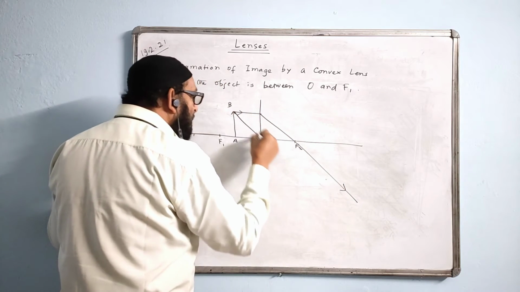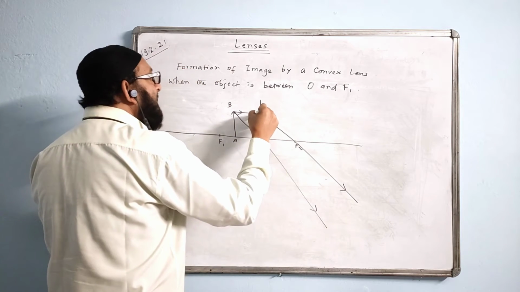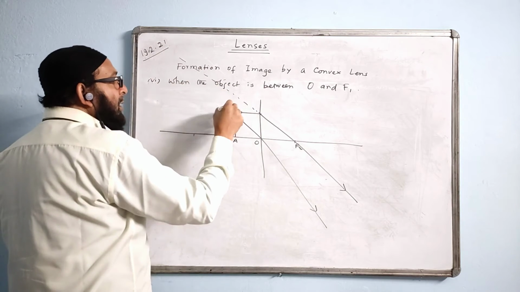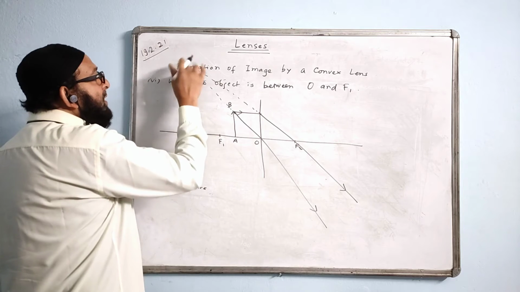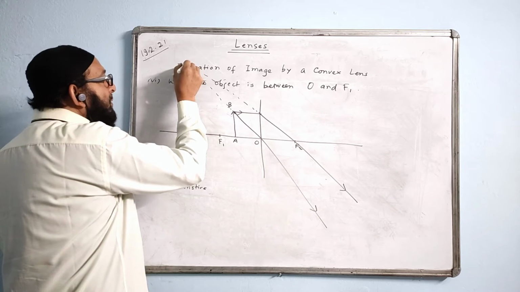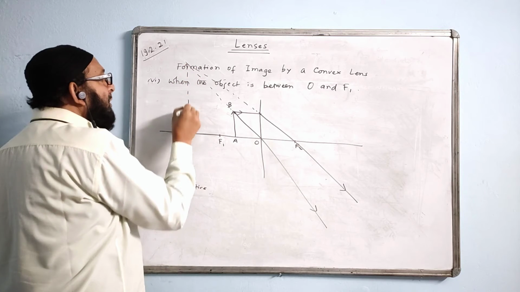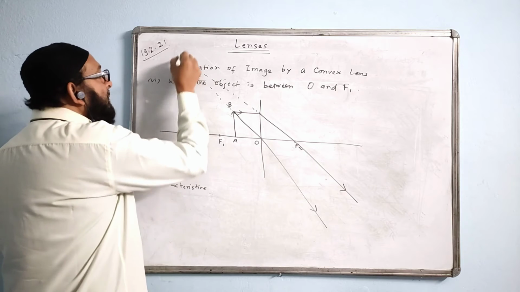Second ray will pass through O like this. But the two rays will not be parallel. They will meet in the back side, anywhere in the back side. Like a dotted line, a straight line will be put back. Here also, using a ruler, put it backward. Let two of the rays meet at a point, dotted line. So here the image formed also will be a virtual image, dotted line like this. Here is the image A dash B dash.